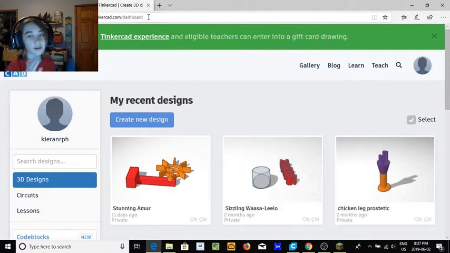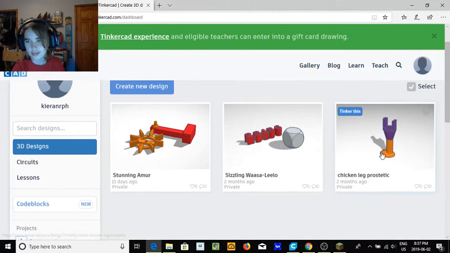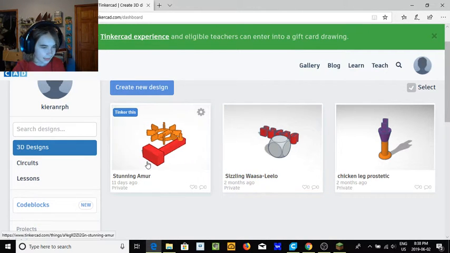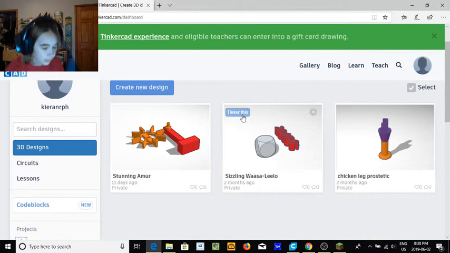Now, it already comes with a tutorial, and you can see I made a couple things: a prosthetic chicken leg, a whatever this is, and a little windmill thing. Let me check if I have any of these here. No, not with me right now. In the second video I make on this, I will have one of the ones I make to show you.